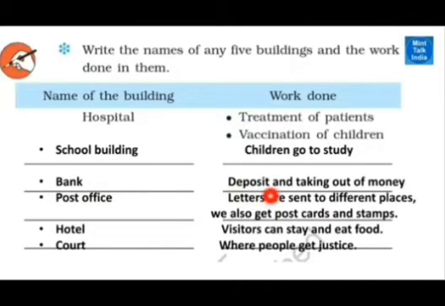School building, children go to study. Bank, deposit or take away money. Post office, they'll send letters or receive letters. Hotel, they'll go for eating or for staying.